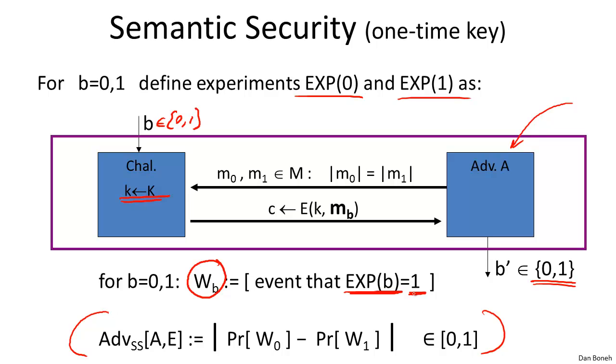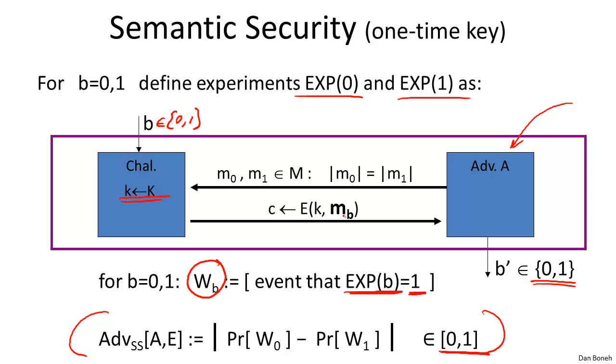Okay? So, to say this more formally, the advantage, again, because it's a difference of two probabilities, is a number between 0 and 1. If the advantage is close to 0, that means that the adversary was not able to distinguish experiment 0 from experiment 1. However, if the advantage is close to 1, that means the adversary was very well able to distinguish experiment 0 from experiment 1, and that really means that he was able to distinguish an encryption of M0 from an encryption of M1. Okay, so that's our definition.